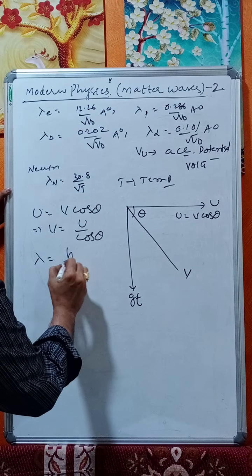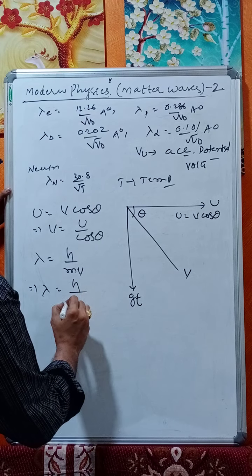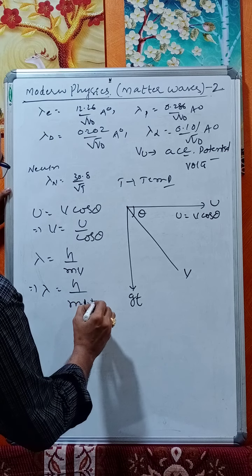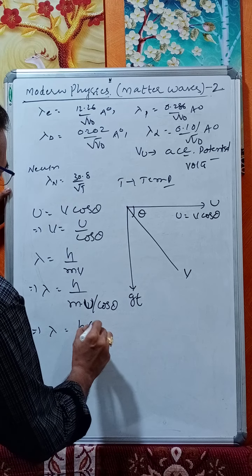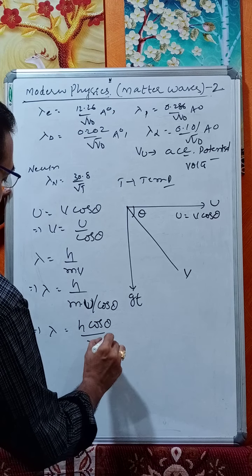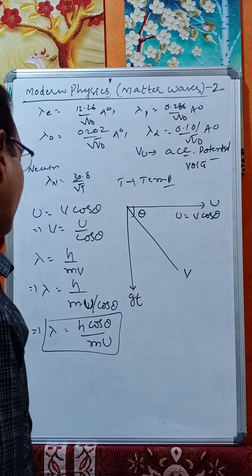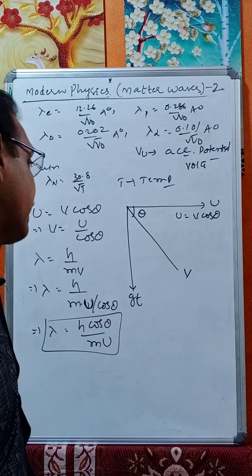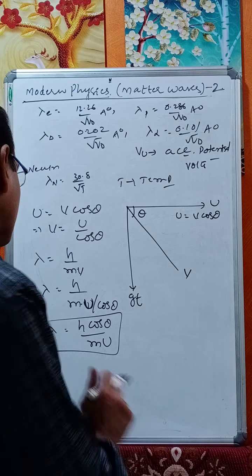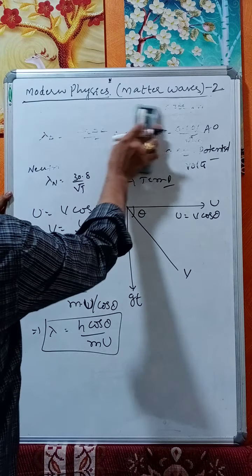The de Broglie wavelength lambda is equal to h by mv, which means h by m into u by cos theta. This implies lambda is equal to h cos theta by mu. So if a particle of mass m is projected with a velocity u at an angle theta, then lambda is equal to h cos theta by mu is the de Broglie wavelength.